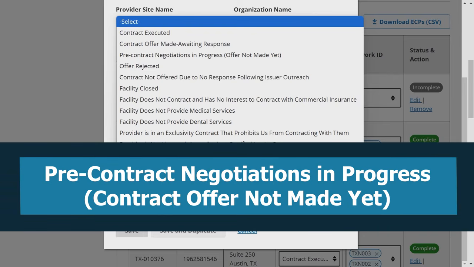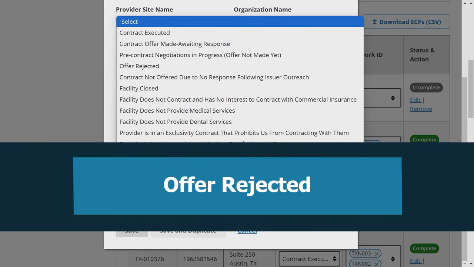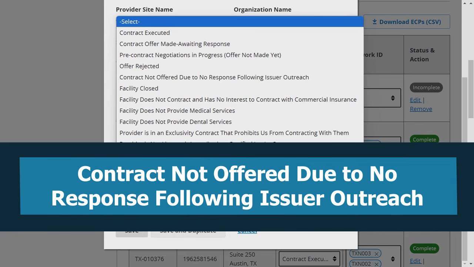Pre-contract negotiations in progress, contract offer not made yet, if the issuer and provider are still developing contract terms and conditions for the upcoming plan year. Offer rejected if the provider rejects the issuer's contract offer for the upcoming plan year. Contract not offered due to no response following issuer outreach, if the provider has not responded to repeated contract offers or attempts to offer a contract for the upcoming plan year.